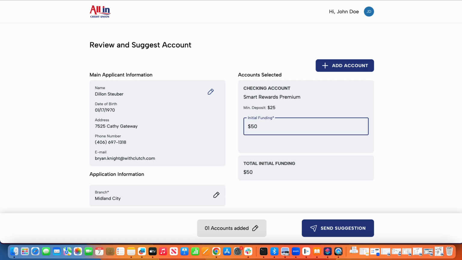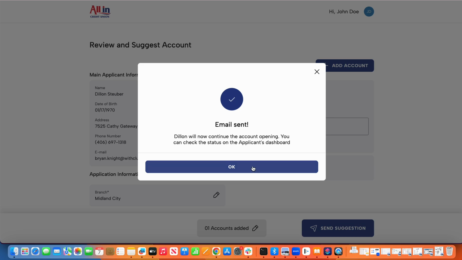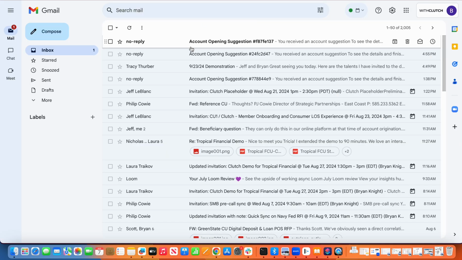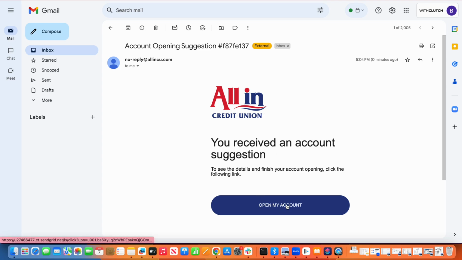So we're going to identify a funding amount, and you'll see towards the bottom of the screen that we now have the button that says send suggestion. And so how this will work is, again, in our preferred method, we're going to send the member an email that they'll receive, where again, they'll be able to then log in.